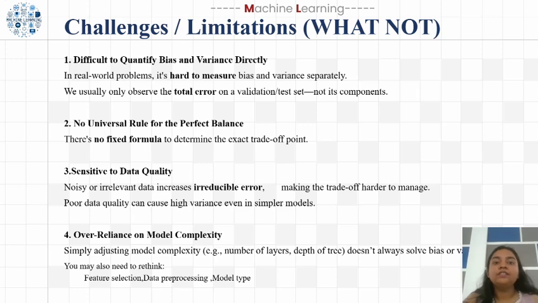Third, the trade-off is sensitive to data quality. If the data contains noise or irrelevant features, or the irreducible error increases, this makes managing the trade-off harder. Even simple models can show high variance if the data quality is poor. Finally, we must avoid over-relying on model complexity. Just adding more layers to a neural network or increasing the depth of a decision tree doesn't always solve the issue. Sometimes we need to go back and rethink. Maybe improve the feature selection, perform better preprocessing, or even choose a different model algorithm. So, the main challenge is that there's no one size fits all solution. Each problem requires careful experimentation.